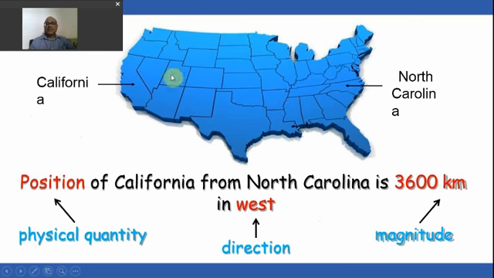What is a vector? See over here, there is a map, and if we go over a map like from California to North Carolina, so position of California from North Carolina is 3600 kilometers. So if we give the position only, then position is a physical quantity and 3600 kilometer is a value. But to which direction if we move, then this distance will come. So if we move in west, then this is the distance of California from North Carolina. So the direction over here is playing an important role.